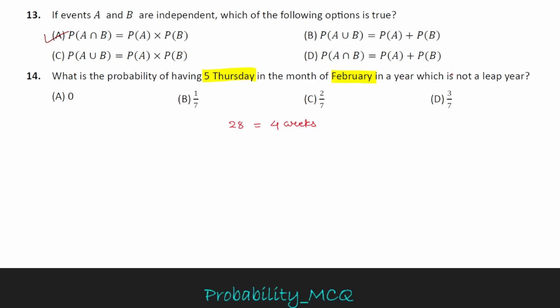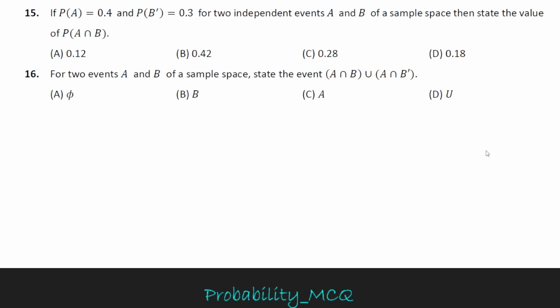Therefore, it is an impossible event, and the probability of an impossible event is 0. Option A is the correct option.